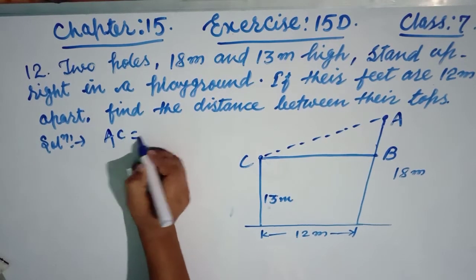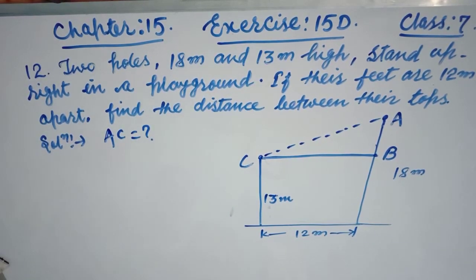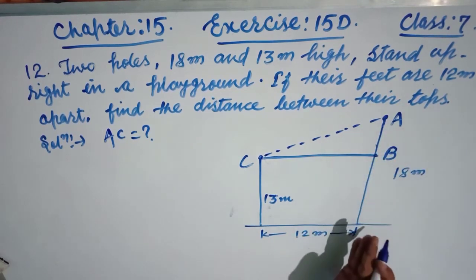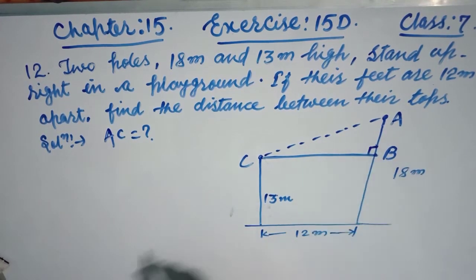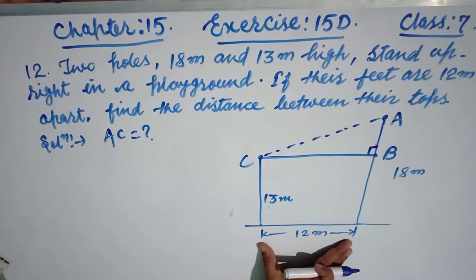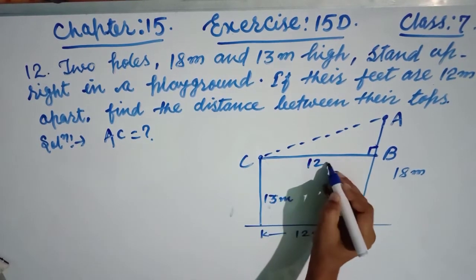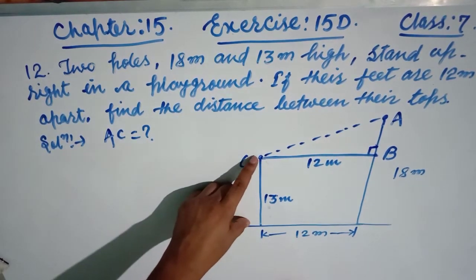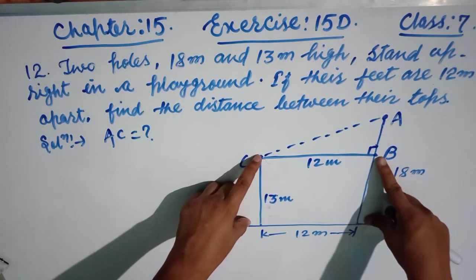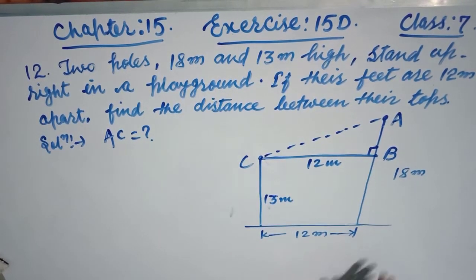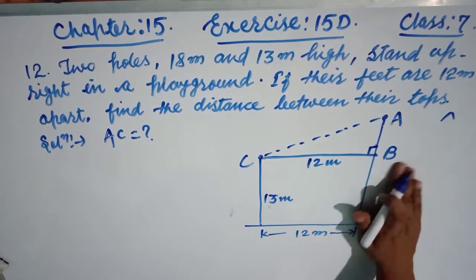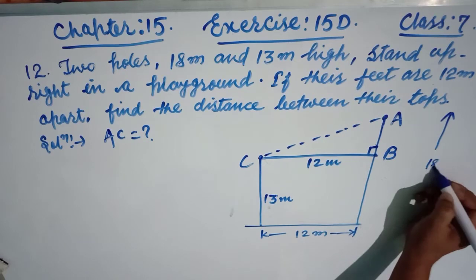Now AC is equal to what? If you look closely, the poles are perfectly straight, which makes a 90 degree angle here. Now this distance is 12, this is also 12 meter friends. Here this is 13 meter, this is also 13 meter, but the total height is 18 meter.